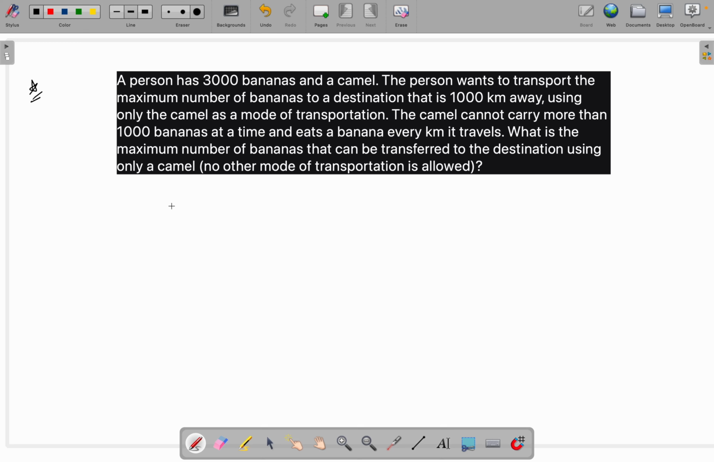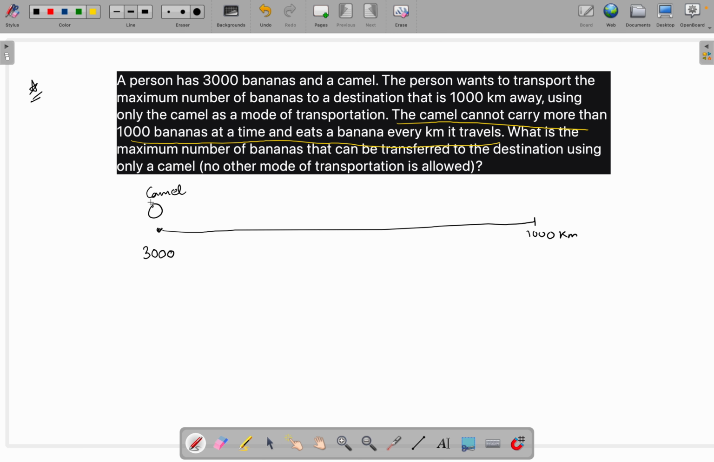So in this question we are given that we have 3000 bananas at one end, and at the other end there are 0 bananas, which is 1000 kilometers away, and we have to transport all the 3000 bananas from this end to this end using a single camel. And we are also given that the camel cannot carry more than 1000 bananas at a time and eats a banana every kilometer it travels. What is the maximum number of bananas that can be transferred to the destination using only a camel?